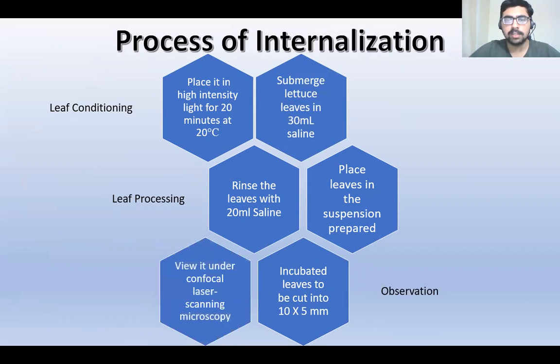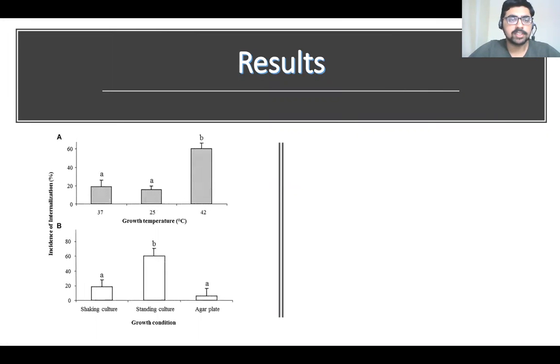As told, we will observe the bacteria under a confocal laser scanning microscope. This is the process we follow, and now coming towards the results. Firstly, we will check the growth of the bacteria by temperature range, as 42 degrees centigrade was found to be the optimum growth temperature, and it can be observed from figure A. The growth of the bacteria is higher than at 37 and 25 degrees centigrade.